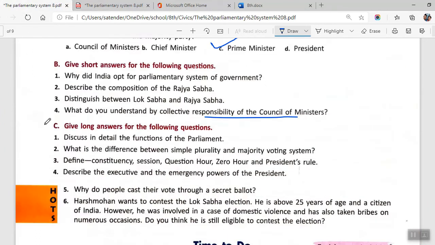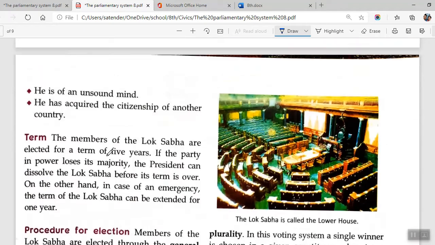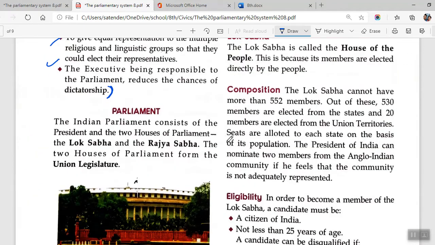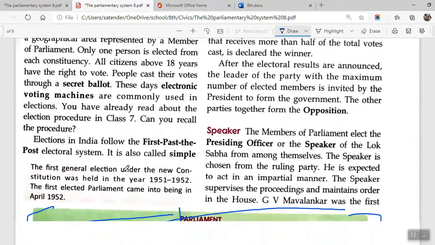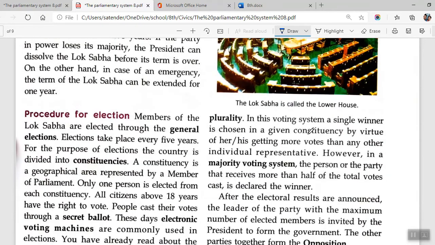Okay, all right. Now moving on to the second question of the C section. What is the difference between simple plurality and majority voting system? For this, at the initial part of the chapter, it is given: union legislature, composition and term, procedure. Okay, this is the one where we follow the simple plurality.